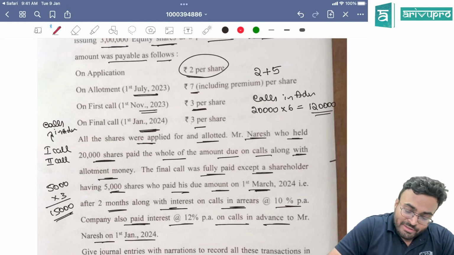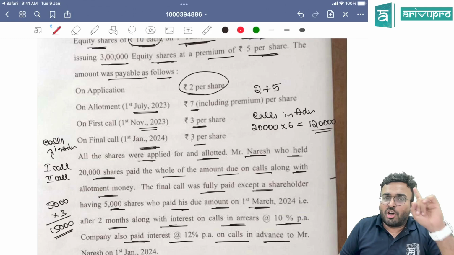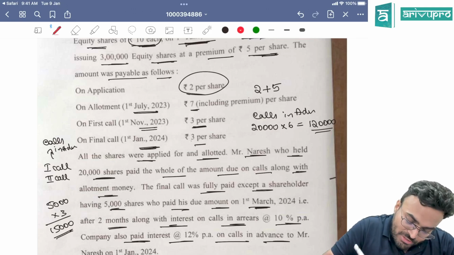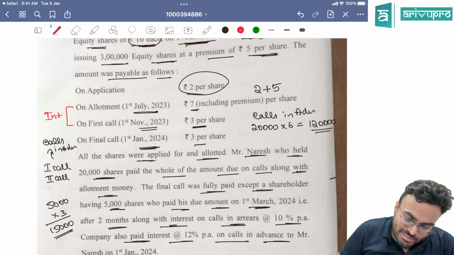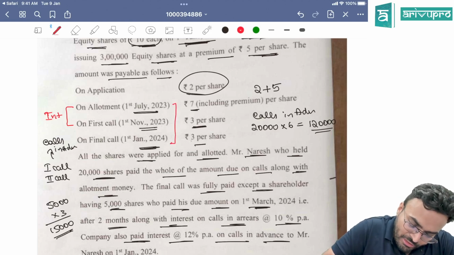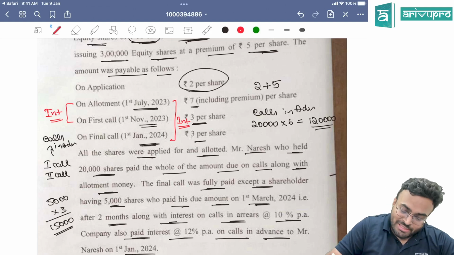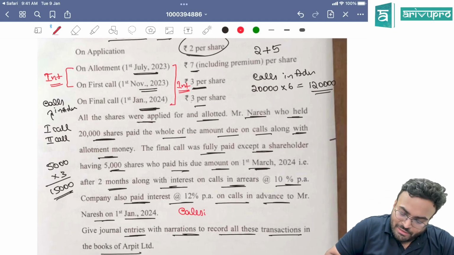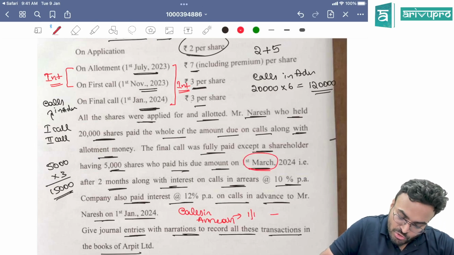Now you have to be very careful, guys. When you're calculating interest, you have to be very careful. For the first call which is in advance, this 3 rupees, you will get interest from when to when. From here to here, you will get interest for calls in advance. For the other one, from here to here, interest. Interest has to be calculated. And for calls in arrears, it is going to be from 1st Jan to when they paid the amount. They paid the amount on 1st March. So 1st Jan to 1st March.